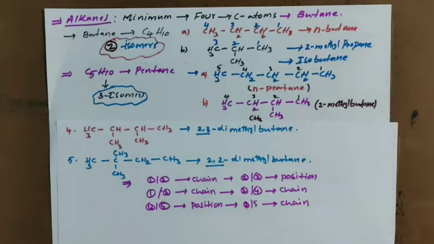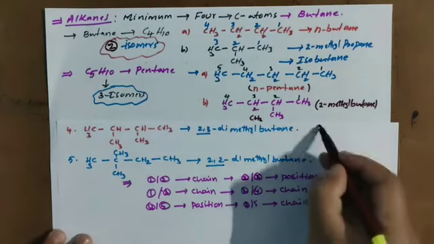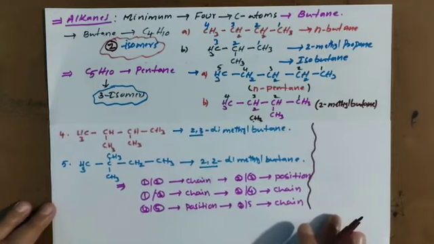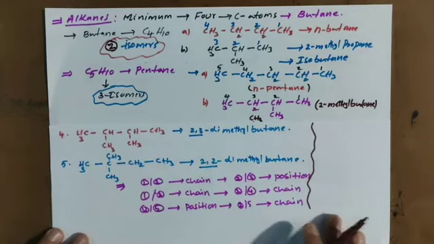But like that given, how to address which one we have to give the priority? If the compound exhibits both chain isomers and position isomers, how do we identify the priority order? So remember, I am giving the priority order of isomers.